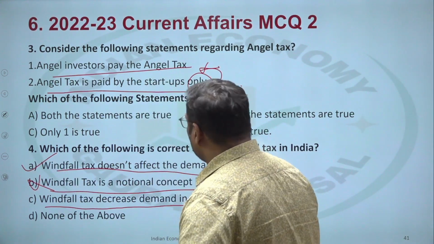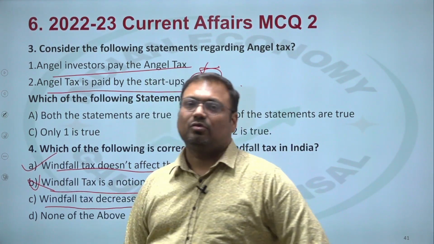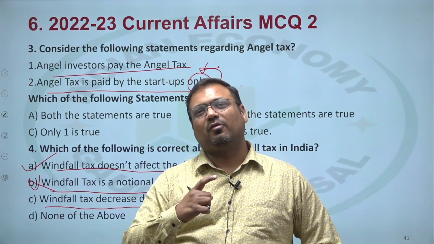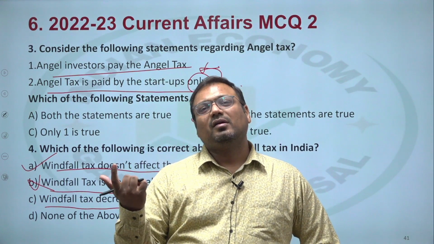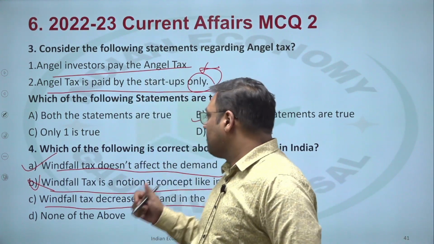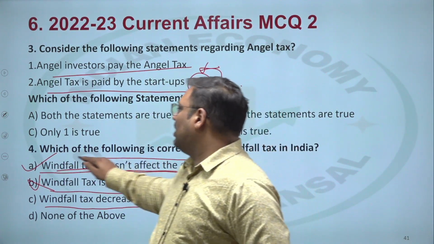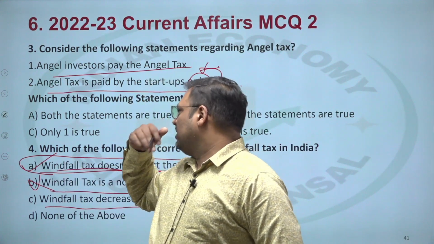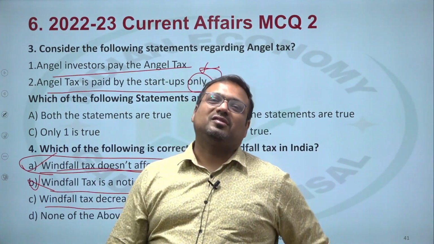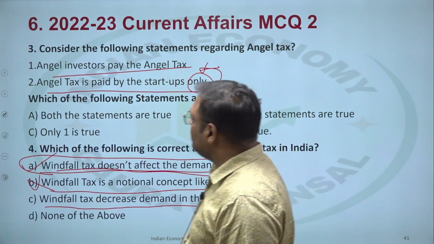So it was also tough to choose between A and C. In fact, B itself could have been a bit confusing. So this was relatively a tough question. Think of it in that sense. Windfall tax for government, basically where they are not making sacrifice, means not putting additional burden on people. Now, not putting burden means it should not affect the demand. That is how we should look at it. Compared to the demand that was there before this tax, since you are not affecting price, demand is not affected.